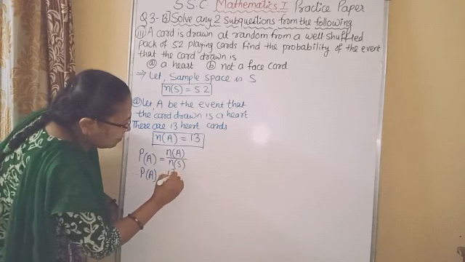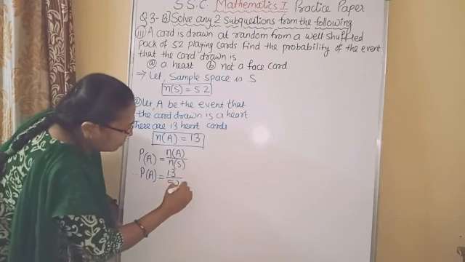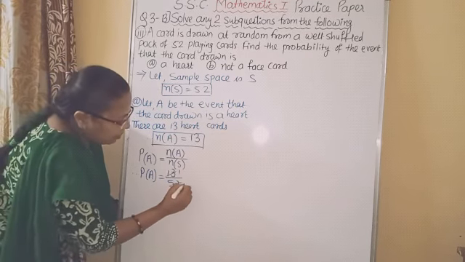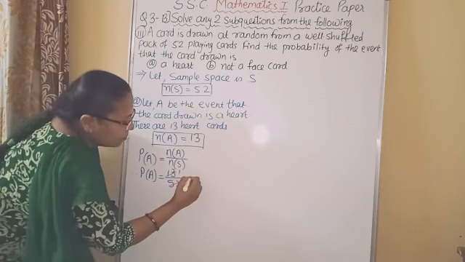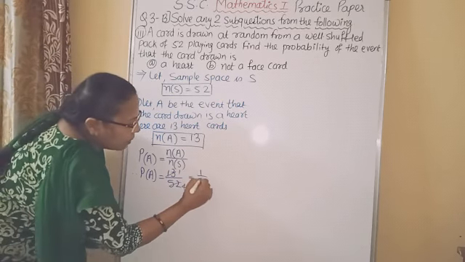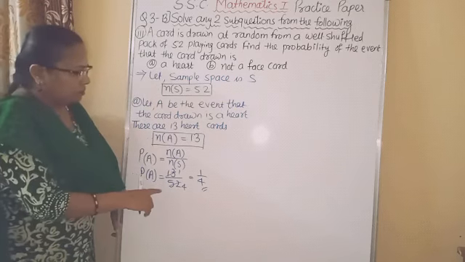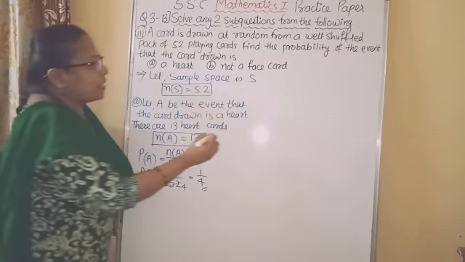So 13 upon 52. Now simplify this. 13 1s are 13, 13 4s are 52. So equal to 1 upon 4. So first probability we calculated.